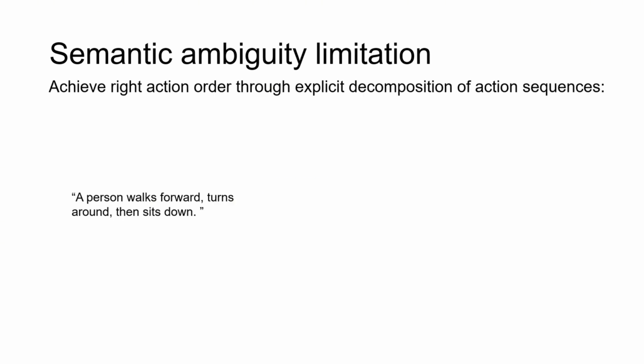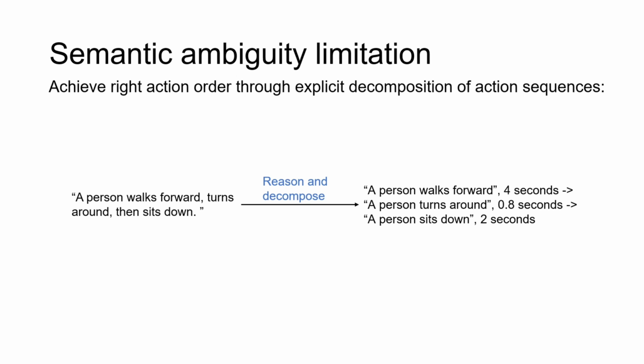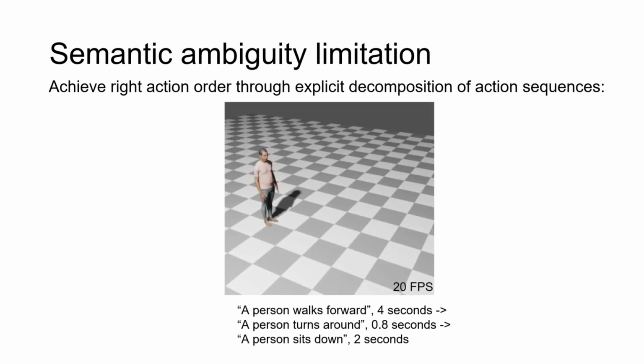However, by explicitly decomposing the sentence prompt into a sequence of individual action prompts, our method can generate motions adhering to the intended action order. This decomposition can be achieved by utilizing common sense reasoning in language models like GPT-4.